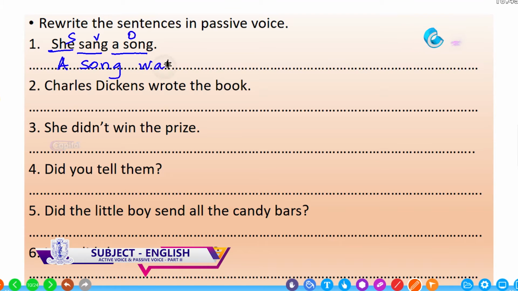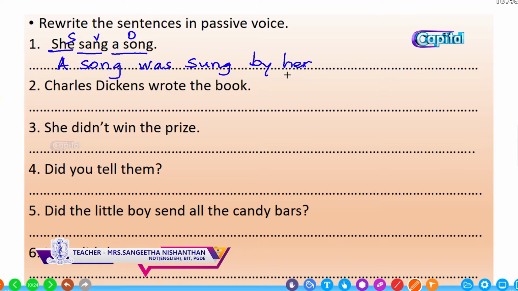So was. The past participle of sing is sung. A song was sung by her. She changes into her. It is a subject pronoun here, and here it becomes an object pronoun. So the chart was given to you earlier, I think.